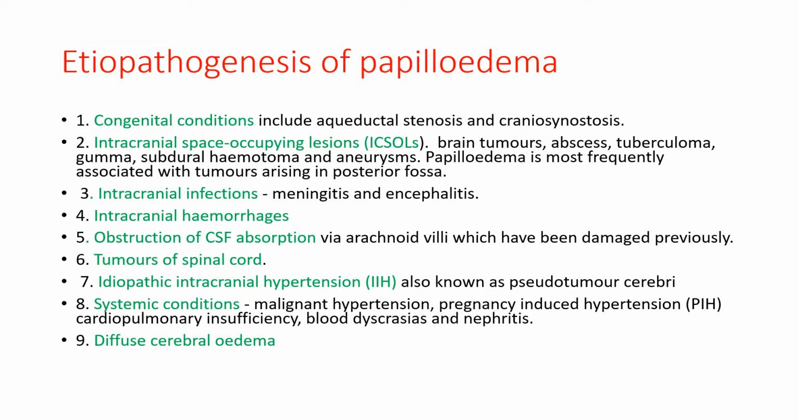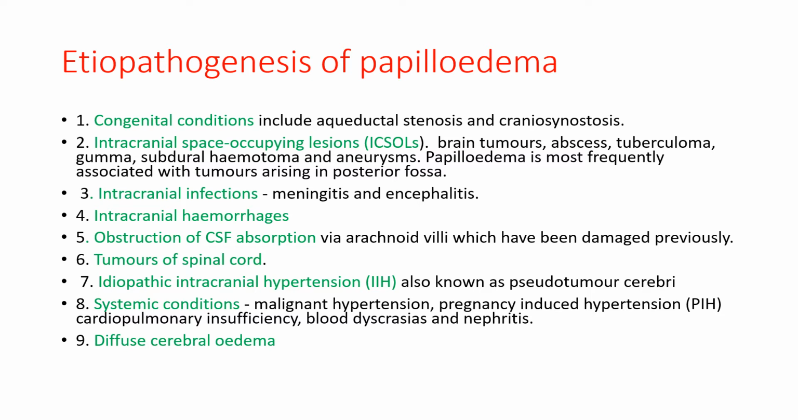Now, etiopathogenesis of papilledema. Congenital conditions like aqueductal stenosis and craniosynostosis. Intracranial space occupying lesions like brain tumors, abscess, tuberculoma, gumma, subdural hematoma, and aneurysms. Papilledema is most frequently associated with tumors arising in the posterior fossa. Intracranial infections like meningitis and encephalitis. Intracranial hemorrhages. Obstruction of CSF absorption via arachnoid villi which have been damaged previously.